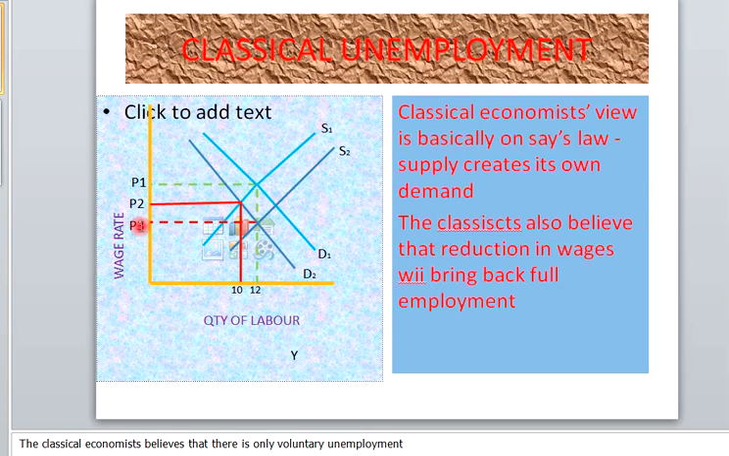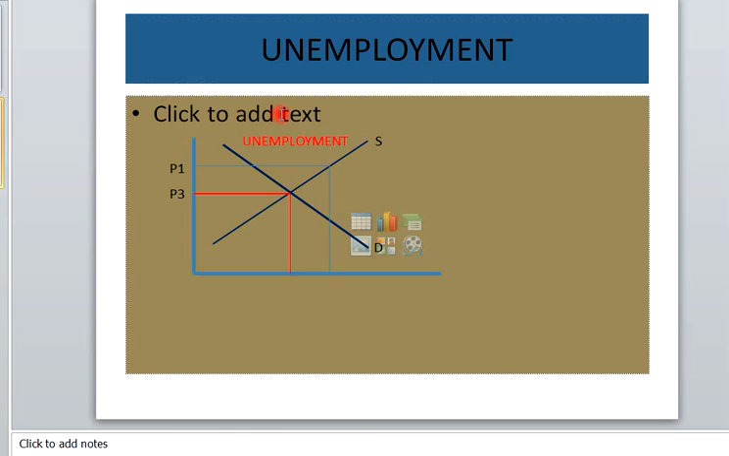So it is not involuntary. They are willing not to work because of the slash in wages. That is why the classical economists believe that there is only voluntary unemployment. You can simply see what we do here. When the price falls from P1 to P3, you can see at this point the difference here. The difference is that if you look at this point now, this is the equilibrium.